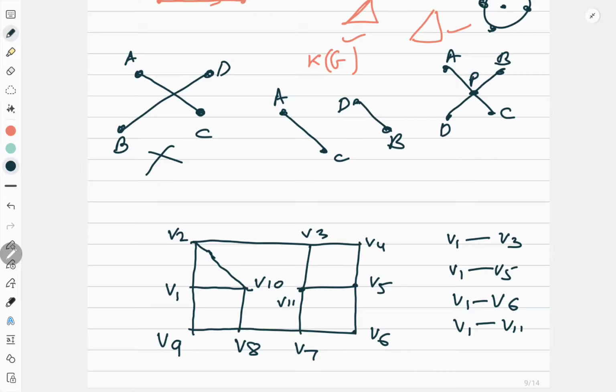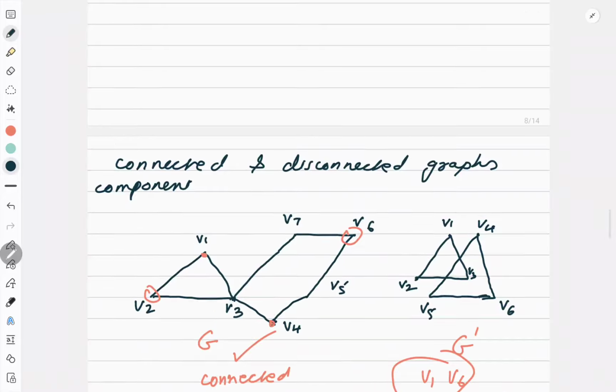Correct? Now I can find different paths between two vertices. Suppose in this graph I talk about V2 and V7. Can you find a path between them? Yes. In fact, we did one question where we found four paths and every path had a different length. I'll just remind you of the question.